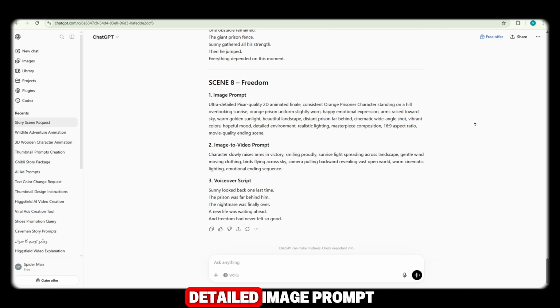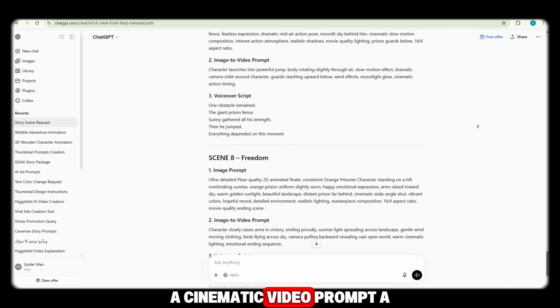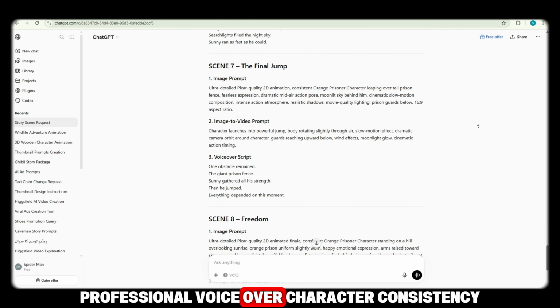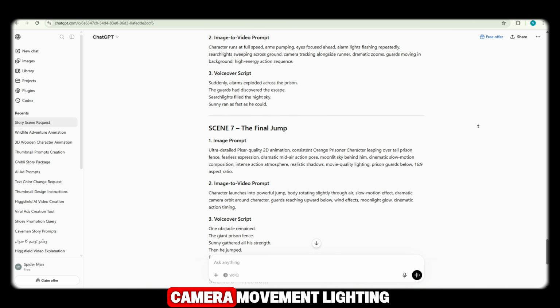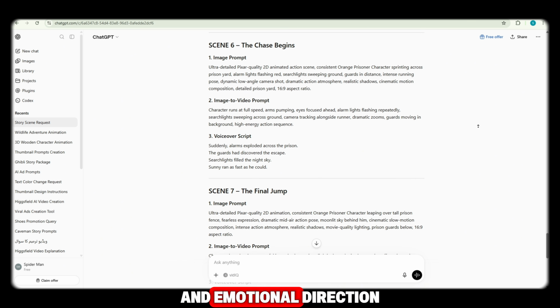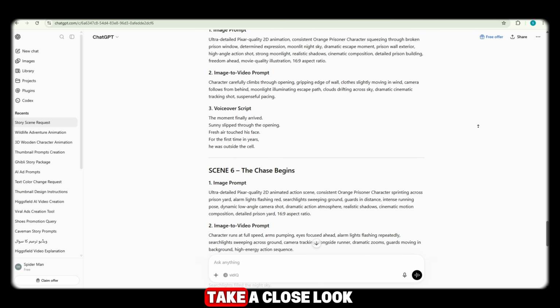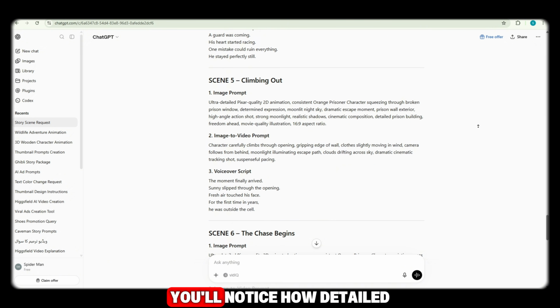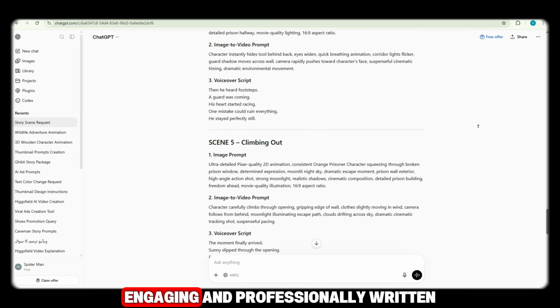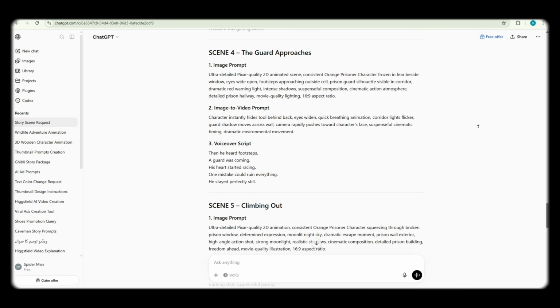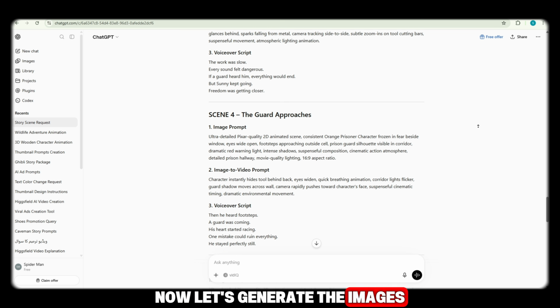Each scene includes a detailed image prompt, a cinematic video prompt, a professional voiceover, character consistency, camera movement, lighting, and emotional direction. Everything is already organized for you. Take a close look at these prompts. You'll notice how detailed, engaging, and professionally written they are. Now let's generate the images.